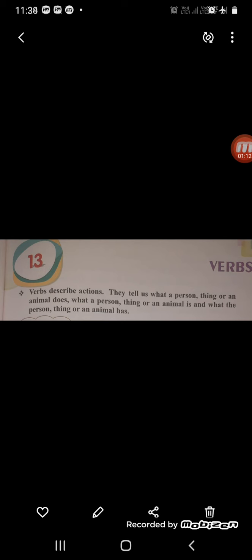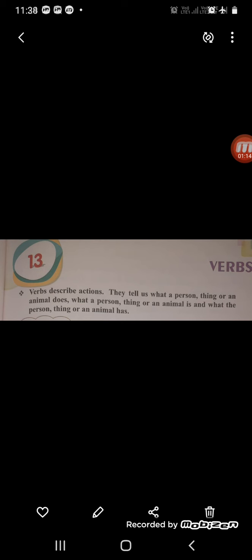Verbs are words that show what the subject does, says, has, or is. What the subject is doing. Usually the subject is a noun or a pronoun. So what it is doing, that is called the verb. So doing words, or action words, are called verbs.